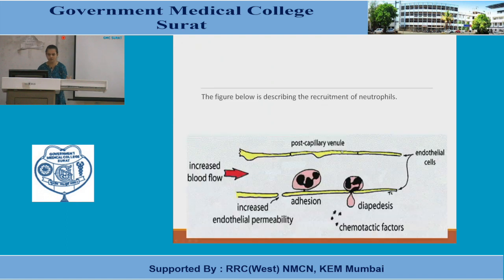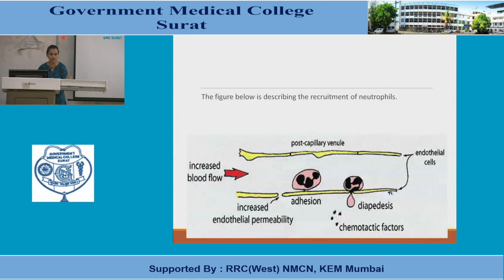This is how the neutrophils are recruited. First, there is increased blood flow, so there is dilatation of the vessel caliber. With this dilatation, the neutrophils start adhering to the capillary wall. First of all, there is a process known as rolling, in which neutrophils are not tightly adhered to the capillary wall, but they are basically trying to marginate towards the sides.